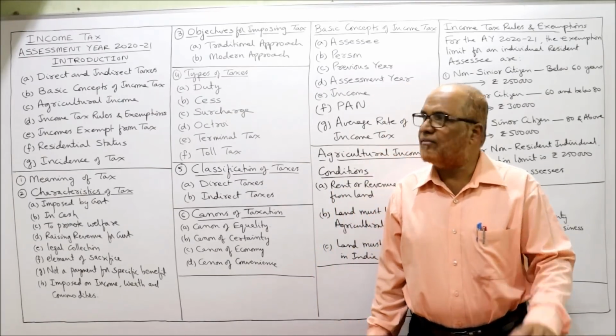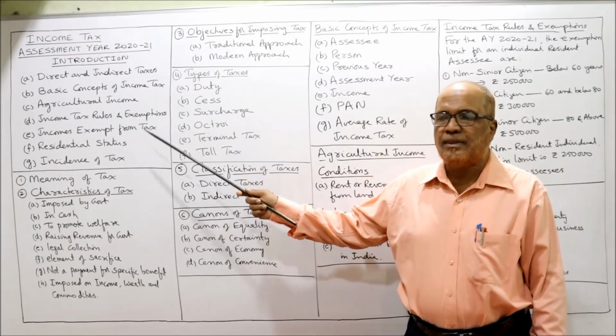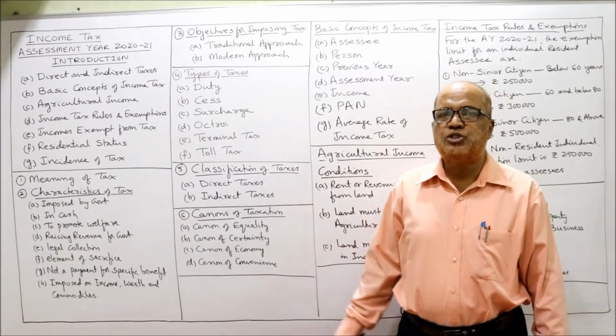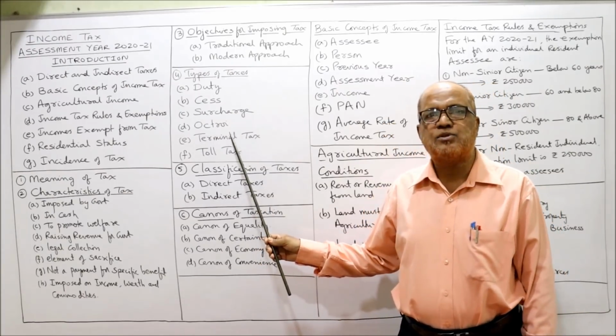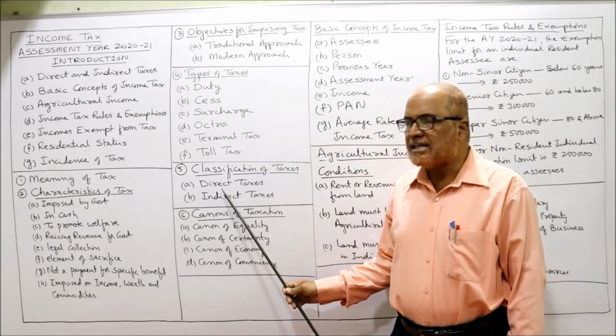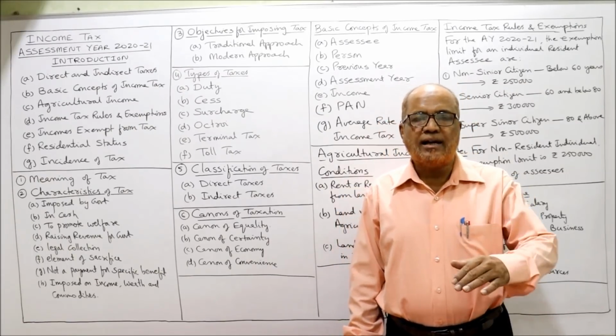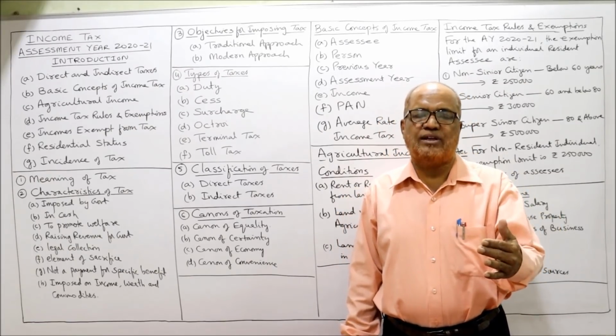So in this video, I have explained to you the meaning of the tax, characteristic features of tax, objectives of tax, types of tax, classification, and lastly, canons of taxation. So I'll continue the discussion in the next video.